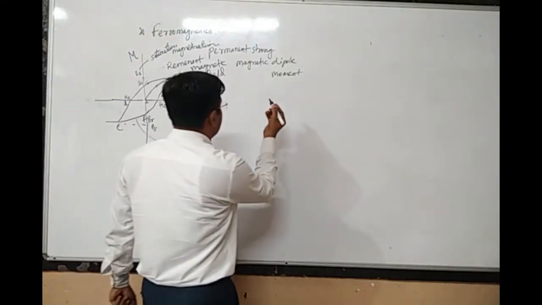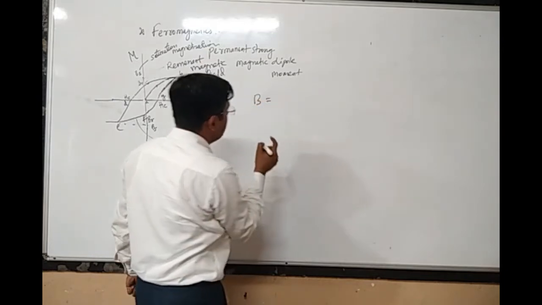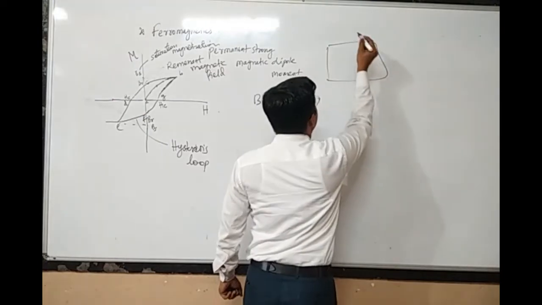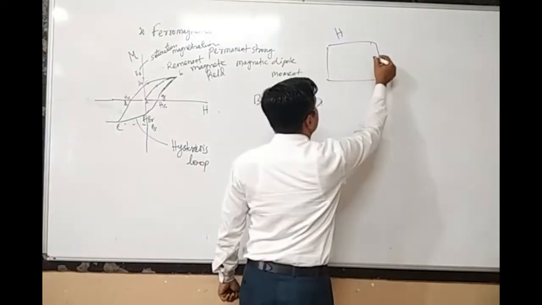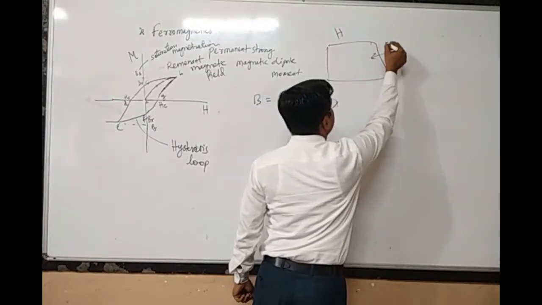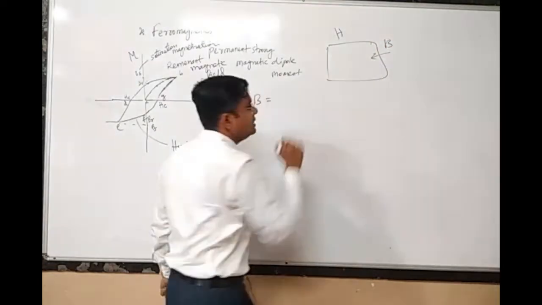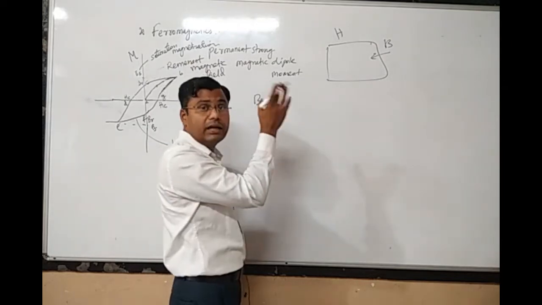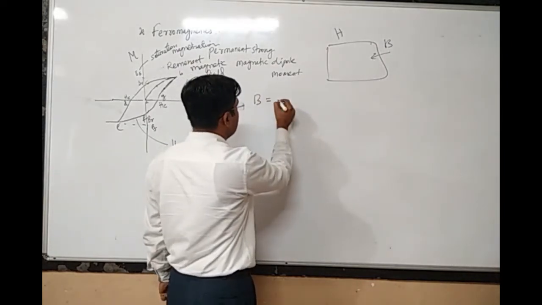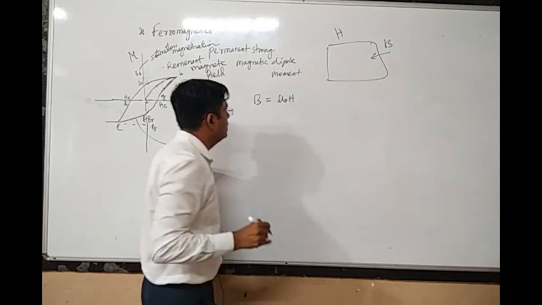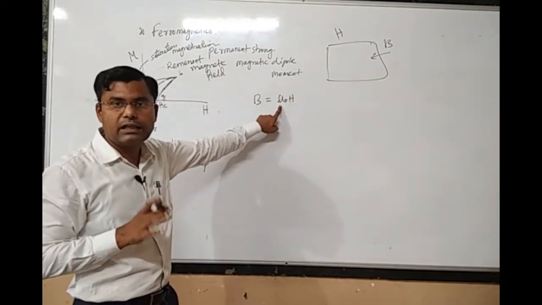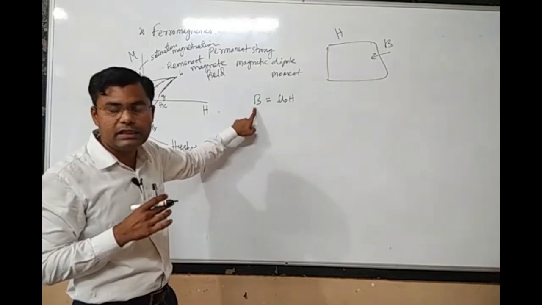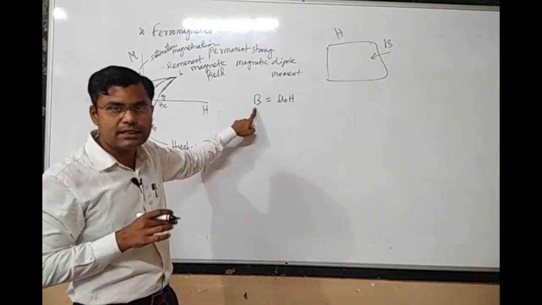So we know that B, the magnetic field inside the material, suppose this is a ferromagnetic material and I apply some external magnetic field, then some magnetic field will be generated inside the material. That field, for any material, not necessarily ferromagnetic, is mu0 times H, where mu0 is the magnetic permeability and H is the external magnetic field strength, and B is called the magnetic induction or magnetic flux density.